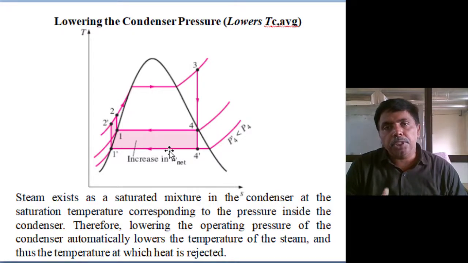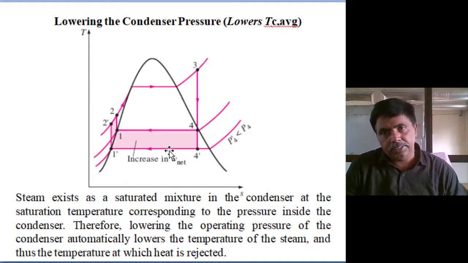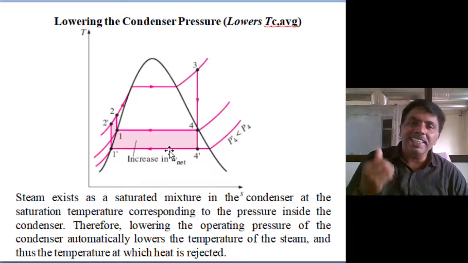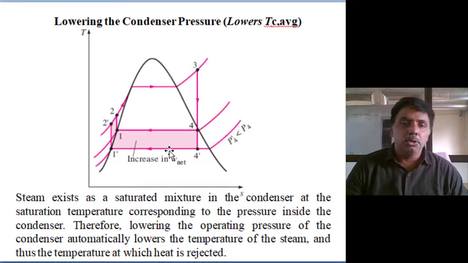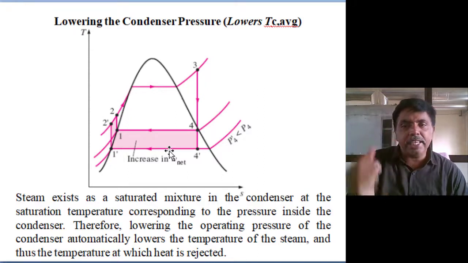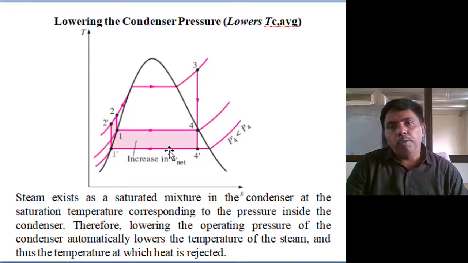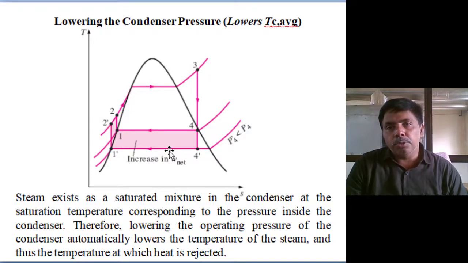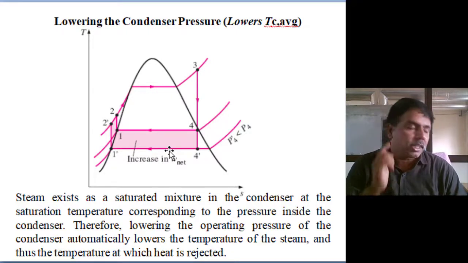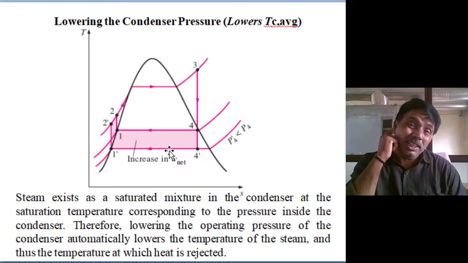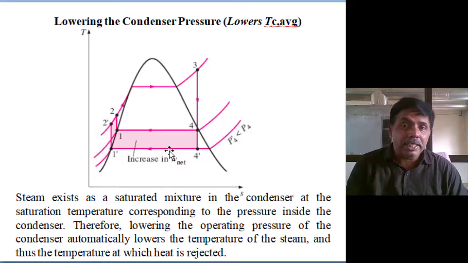What is the purpose of the condenser? Heat rejection to the ambient. So the condenser temperature is always higher than the ambient temperature. That means we want to maintain the condenser pressure such that the corresponding temperature is compulsorily higher than the ambient. Generally we maintain 0.1 bar pressure at 45 degrees temperature. That is the condenser saturation temperature, so it is higher than the ambient.